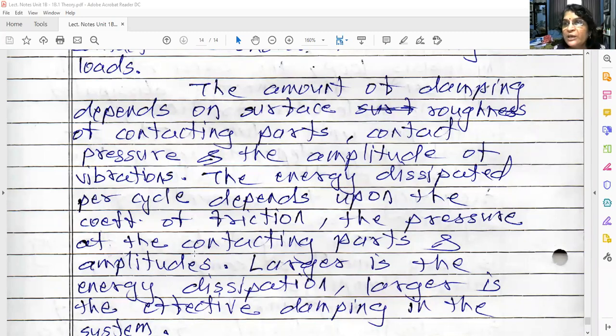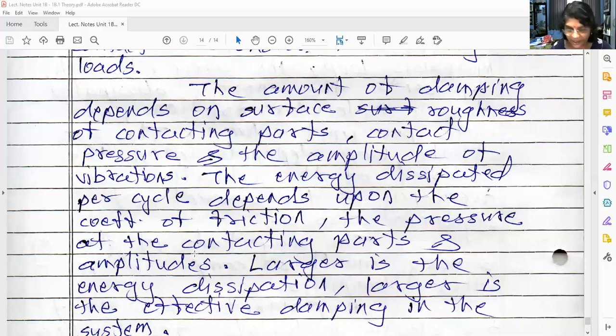Okay, so now we conclude. What did we study in this lecture? First, what is meant by damped free vibration, the types of vibrations, and the types of damping. Major, there are two types of damping which we are going to study. First is viscous damping, which we will study in detail in the further 4 or 5 lectures. And today we have started and finished Coulomb damping or dry friction damping.